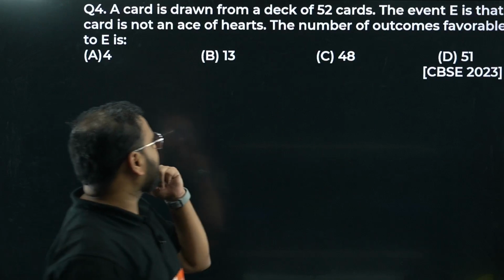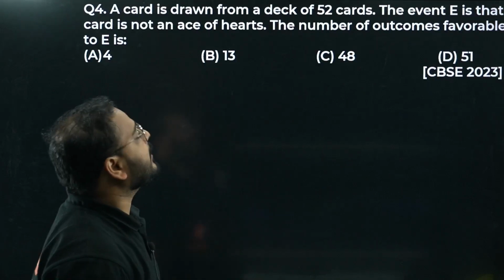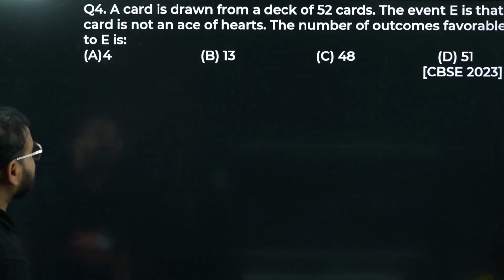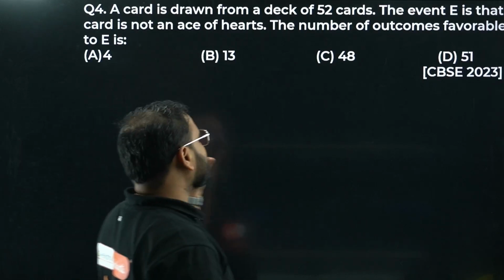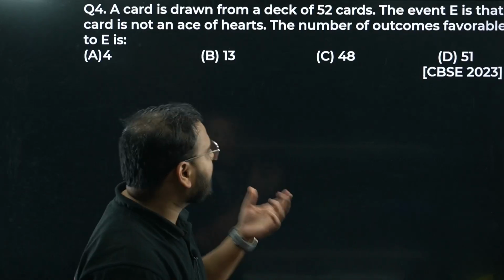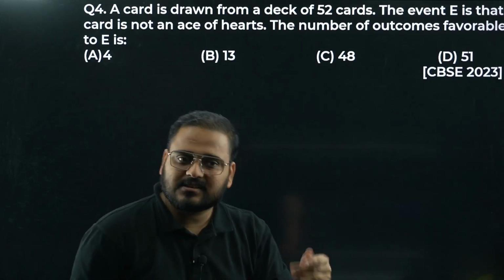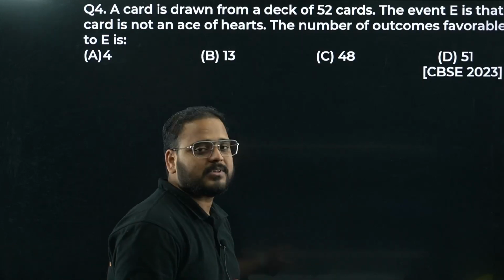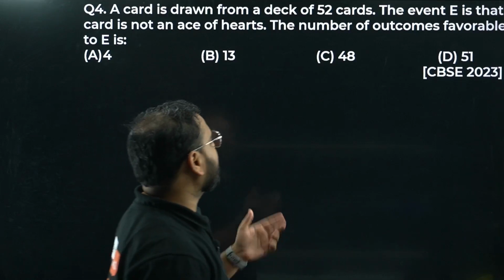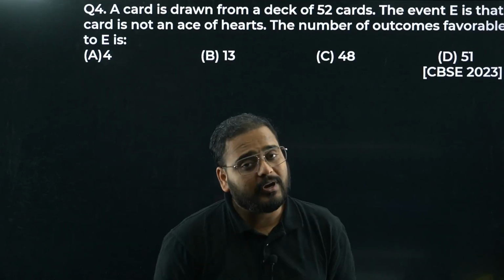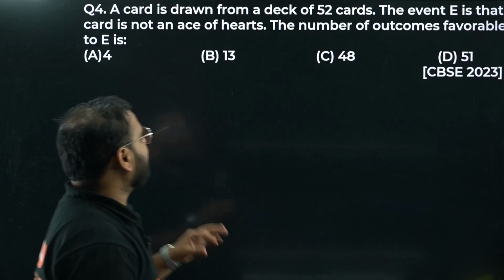A card is drawn from a deck of 52 cards. The event is that the card is not an ace. First of all, you should understand there are a few face cards. Ace is there, so you'll have an ace in all 4 categories: hearts, clubs, diamonds and spades. In all 4 categories you'll have 1 card of ace, 1 card of king, 1 card of queen, 1 card of jack.